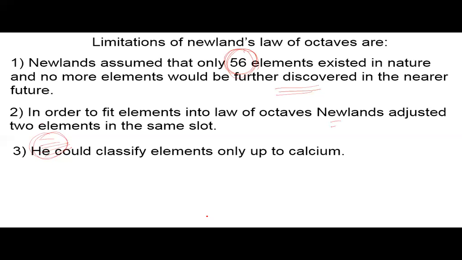Now the third point is, he could classify elements only up to calcium. It means his law is applicable up to calcium only. When noble gases were discovered, his periodic table was totally disturbed.